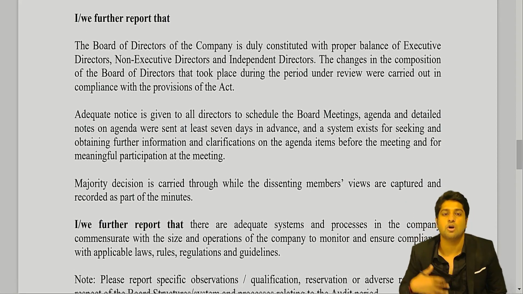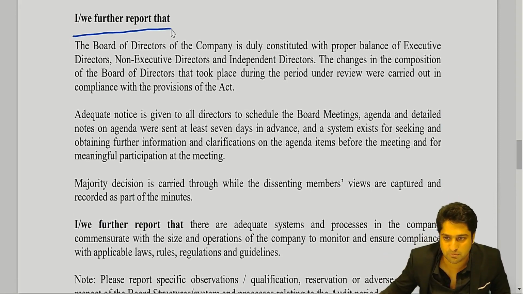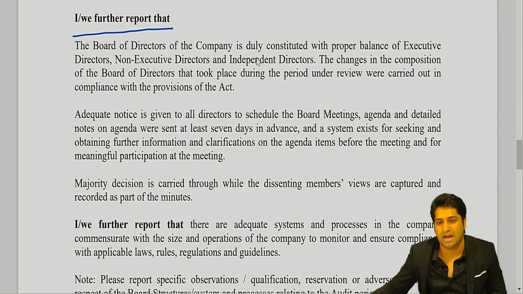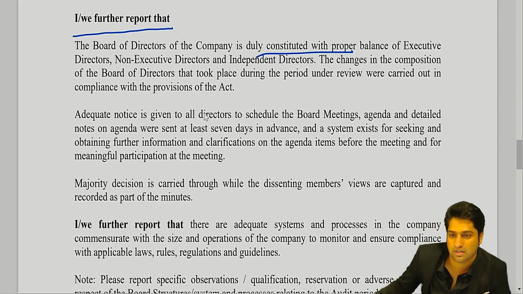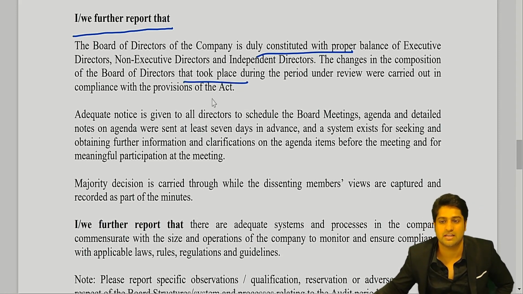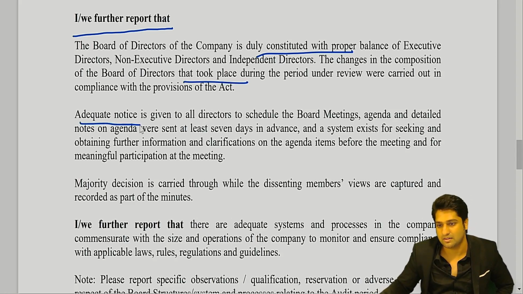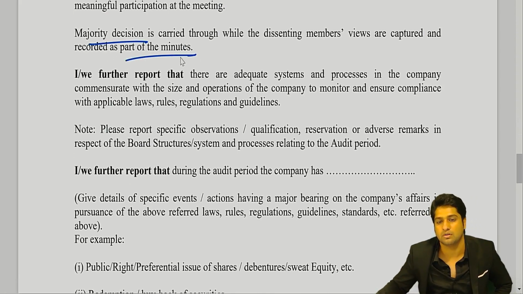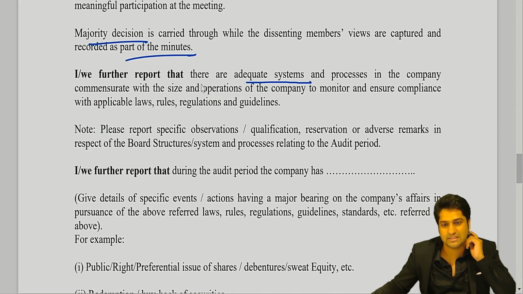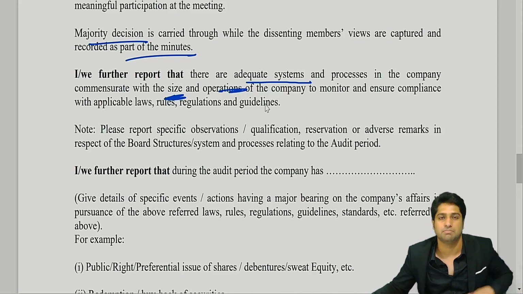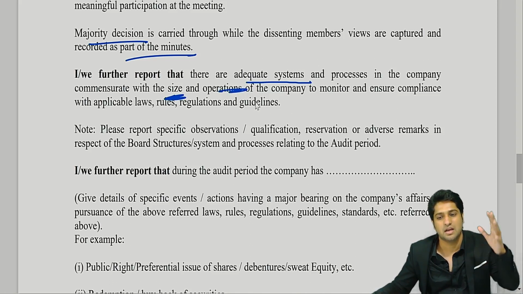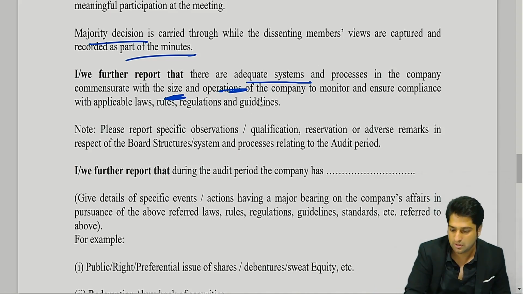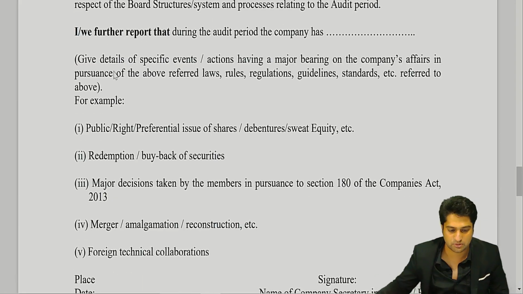Yes, sir. Then they go on to say we further report that there is a proper balance between the directors, executive and non-executive directors. All the meetings have taken place, proper notices were sent, and whatever decisions were taken were a part of the minute book. Then they further report that all the systems, etc. were in place, commensurate with the size and the operations of the company. Means whatever operations the company has, it is according to the size of the company. Then the audit period relates to so and so time period.